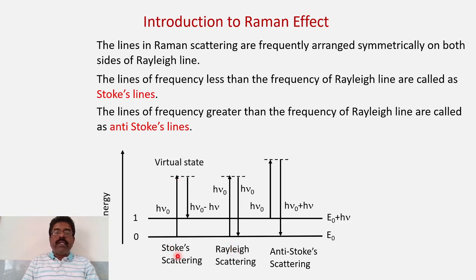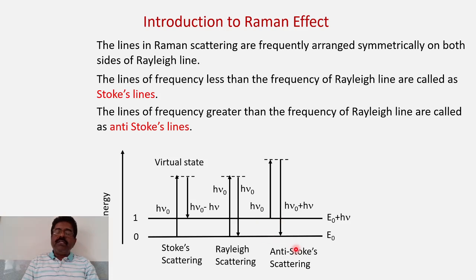But this is the Stokes scattering. Why? Because here the reverse transition involves release of less energy. How much less? By an amount h nu. Therefore the energy released is less, and so the frequency is less than the Rayleigh line, and therefore this is a Stokes line. You can say this is the Stokes scattering or Stokes line.